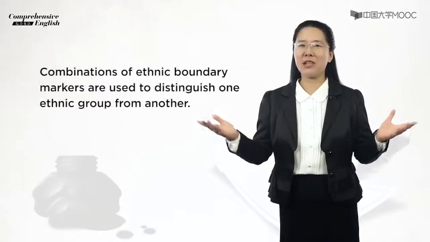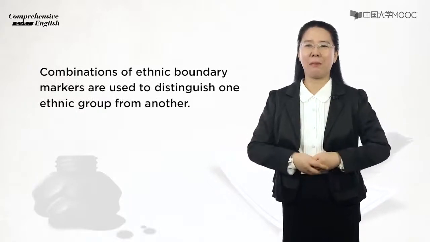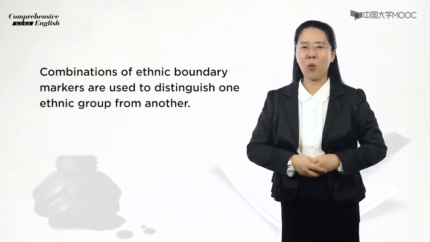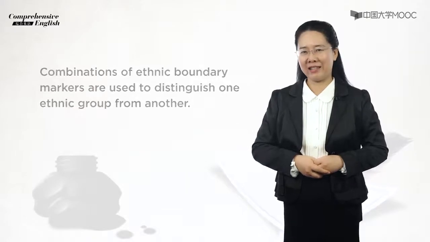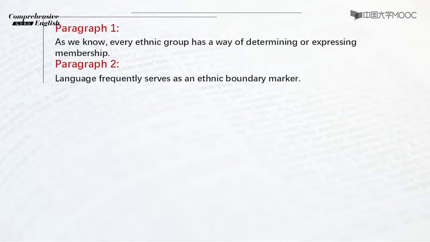A single boundary marker is insufficient. Thus, combinations of ethnic boundary markers are used to distinguish one ethnic group from another. In the second paragraph, language frequently serves as an ethnic boundary marker.